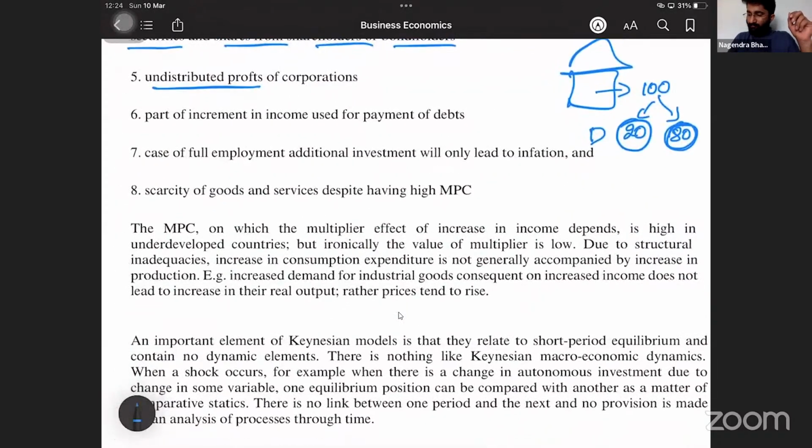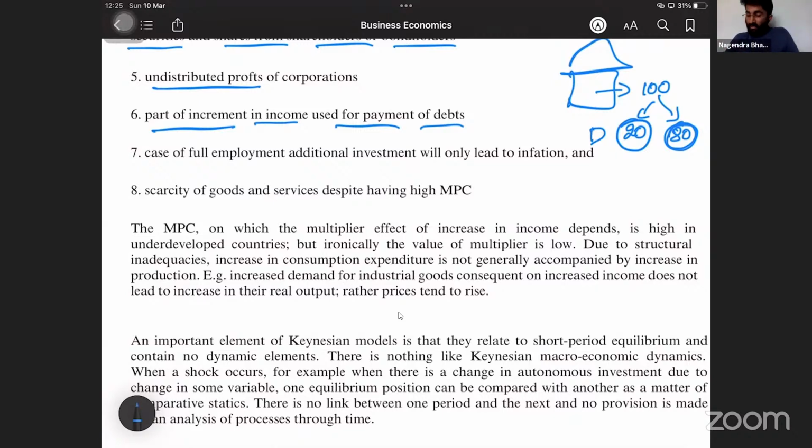Part of the increment in income used for payment of debts. Earlier, I had done some debt. I have to pay off that debt now. So if I am paying the debts, then I don't have money to spend now. If I don't spend now, marginal propensity to consume reduces. If that reduces, the multiplier also reduces.